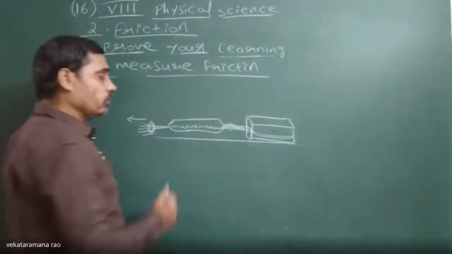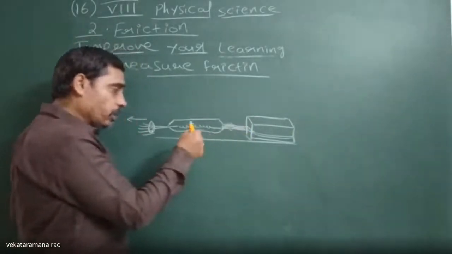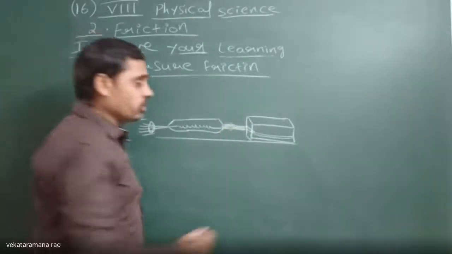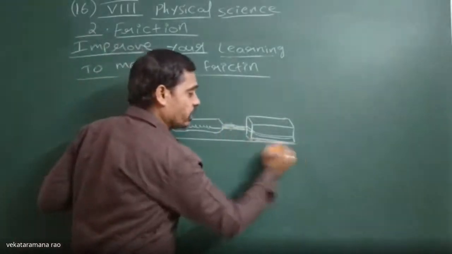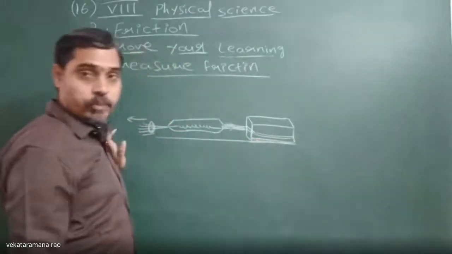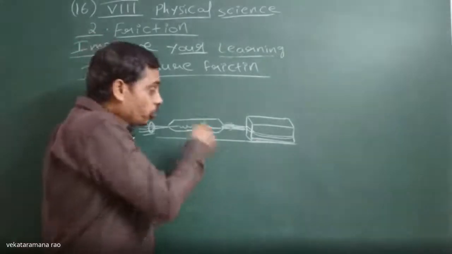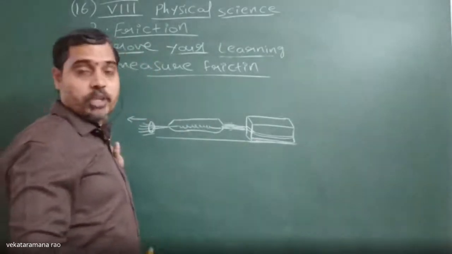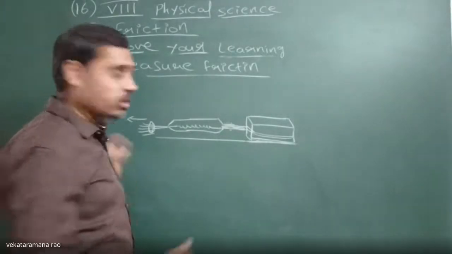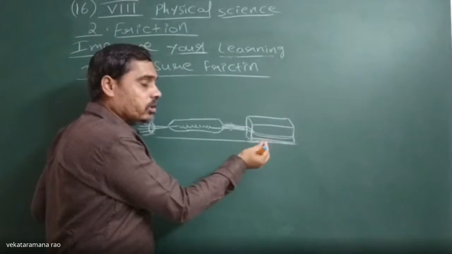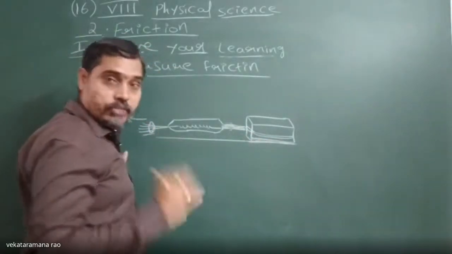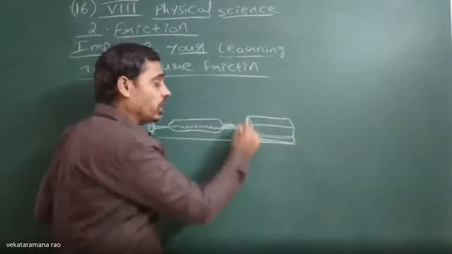Now first we will try to pull by applying a little bit of force. It won't move, because static friction is acting between the surface of the block and the surface of the table. Then we apply a little more force. In that case also it won't move, because the static friction automatically increases slightly depending upon the force applied. But there is a limit for this static friction.